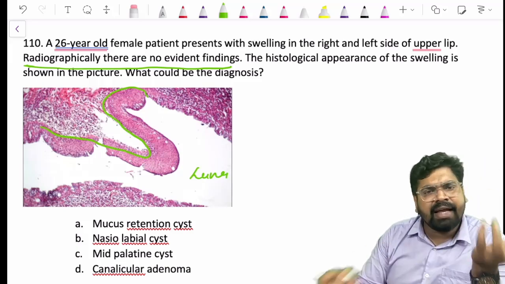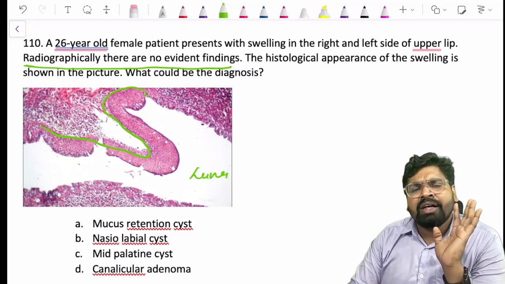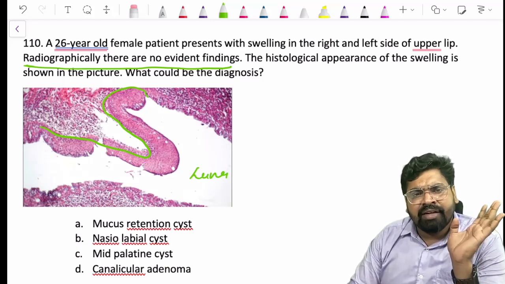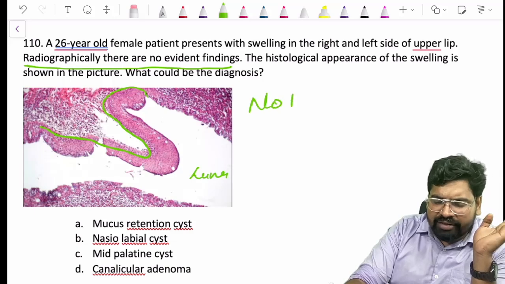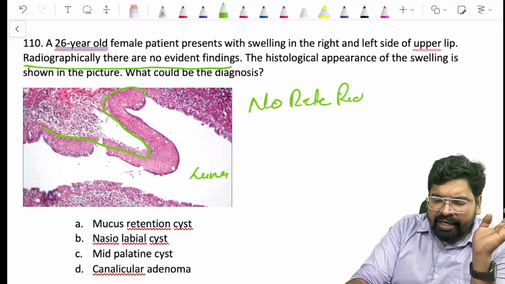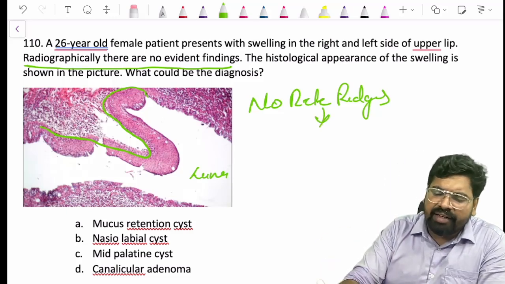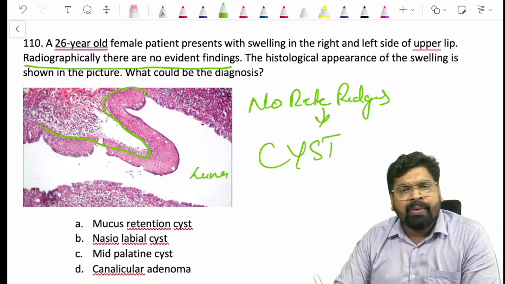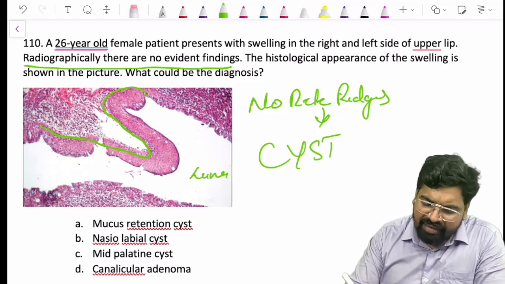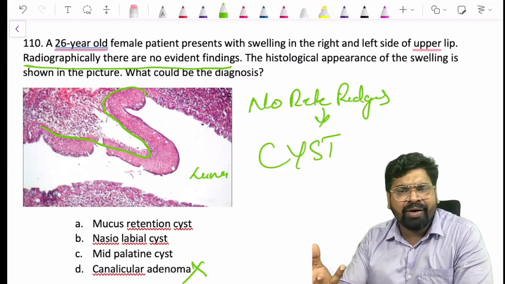Don't worry about what type of epithelial lining it is. There are no rete ridges in this, so it is an epithelial lining. So I can understand that this is a cyst actually, and hence I can omit option D. It is not an adenoma or something.